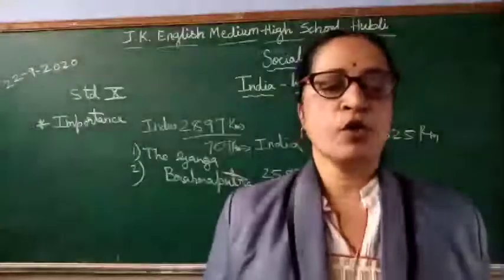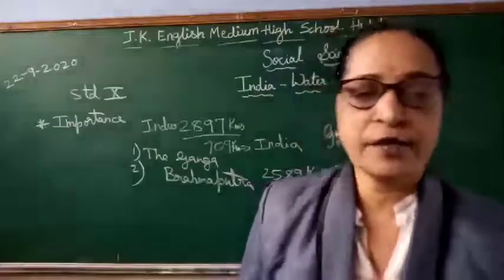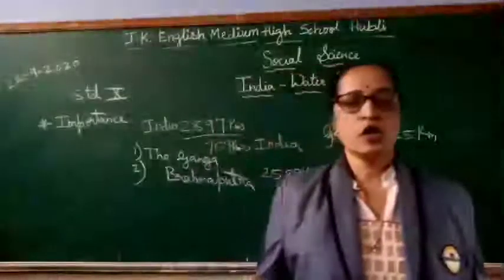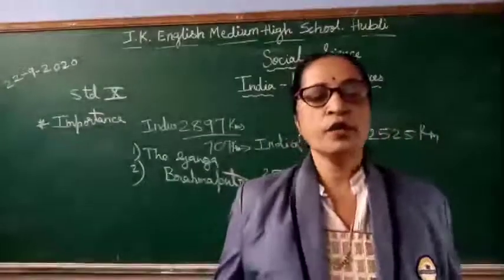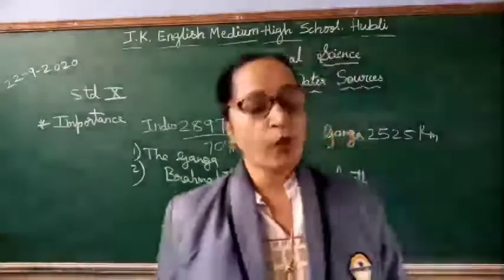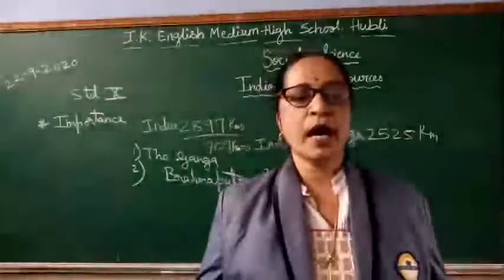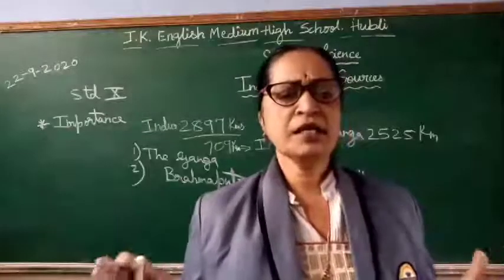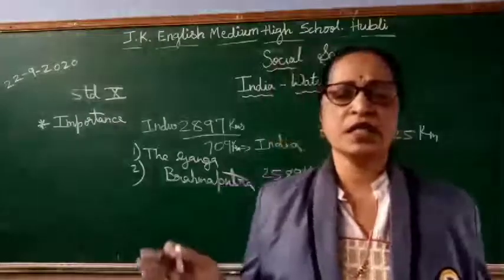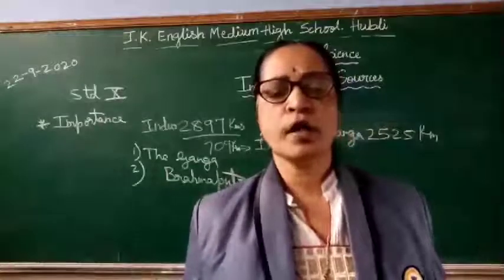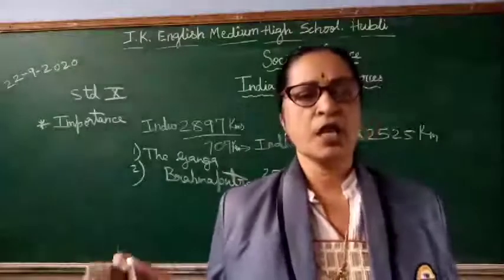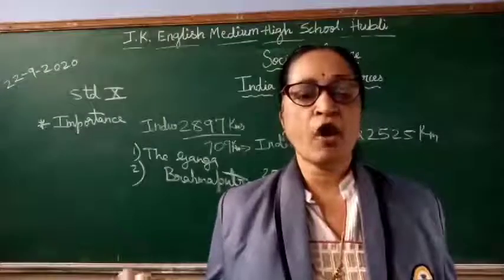The next part I am going to go is the east flowing rivers. So there are two types, east flowing and west flowing. The first one, the Mahanadi. The Mahanadi rises in the Sihawa range and flows towards the east. How many kilometers is it? 851 kilometers, and later on it joins the Bay of Bengal.